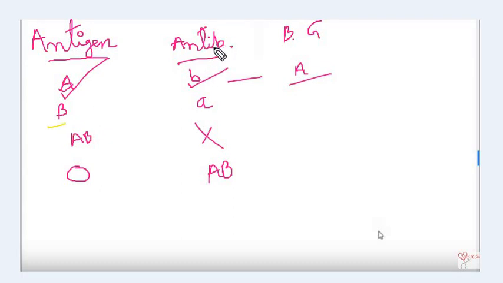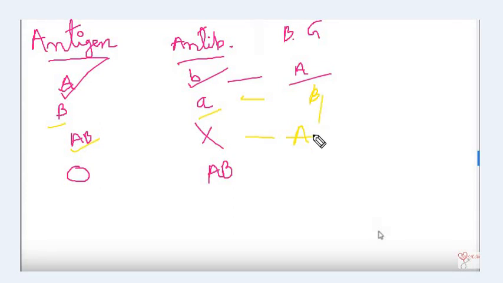Antibody is opposite to antigen. If you have antigen B, then your antibody will be A, and your blood group will be B. Why? Because B antigen is present in your blood. If you have antigen AB, that means your blood group is AB.